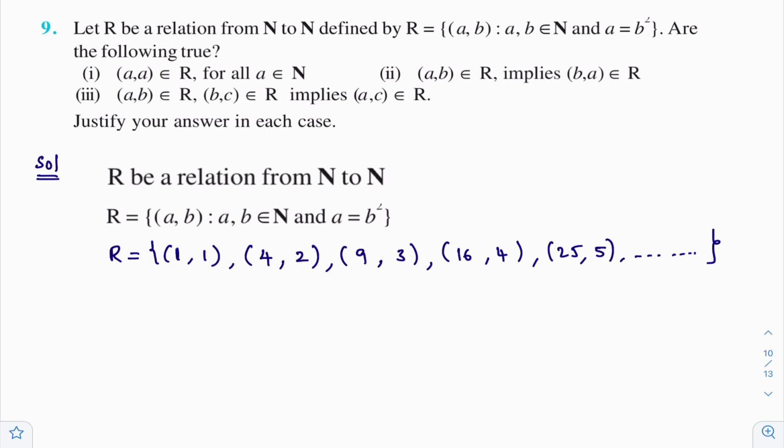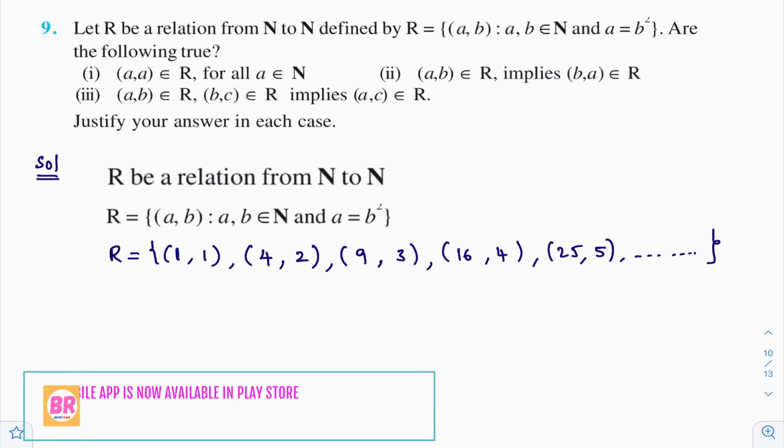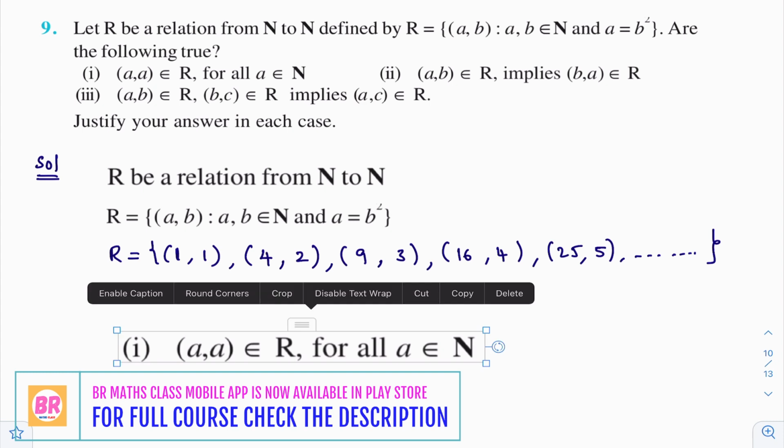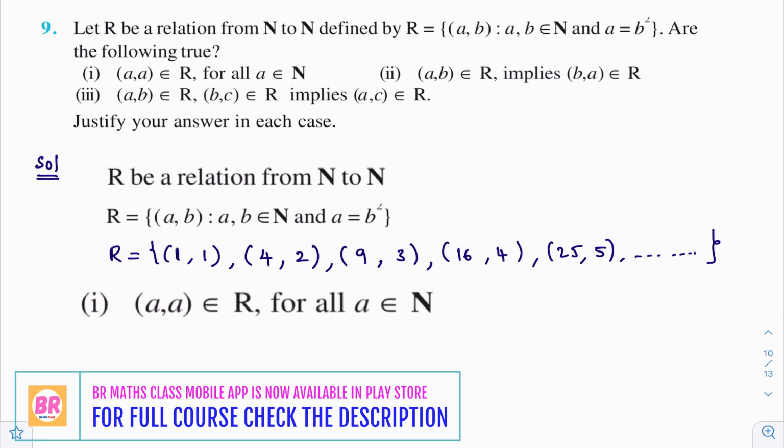Now what are they asking? Are the following true? You observe this first bit. We need to check what they are saying. The ordered pair (A, A) belongs to the relation for all A. This is very, very important. For all A, A is a natural number. That means for all natural numbers A, is the ordered pair (A, A) in this relation or not?